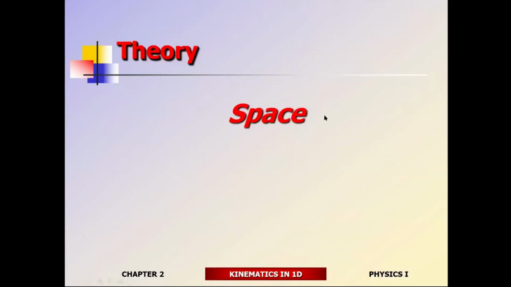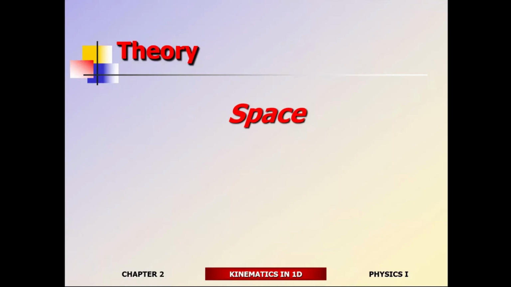Moving forward, let's talk about space. What does space mean to you? When somebody says space, what does it mean to you? Once again, we have to describe space. Space could be 1-dimensional, so it's going to have length. It could be an area, which is 2-dimensional. And it could be 3-dimensional, which means you're dealing with something that has volume.